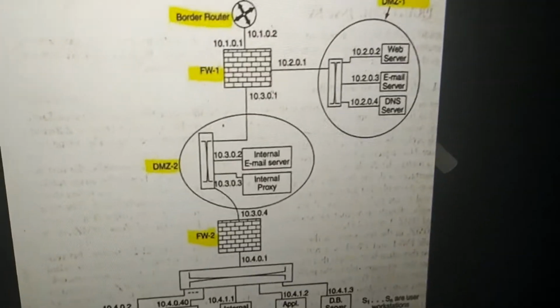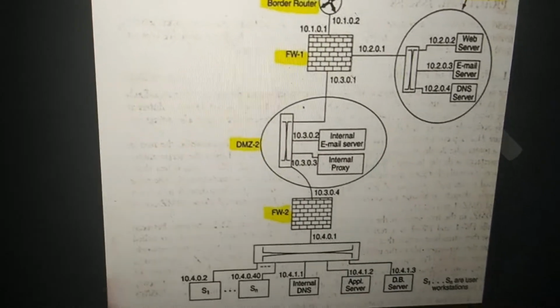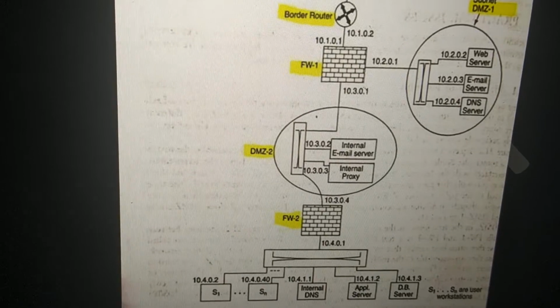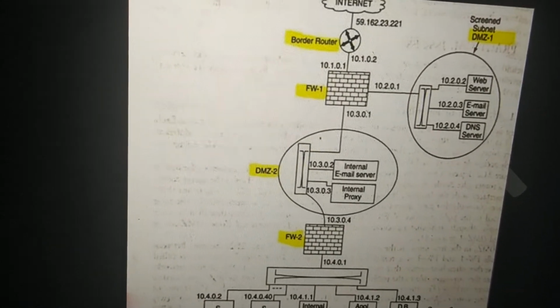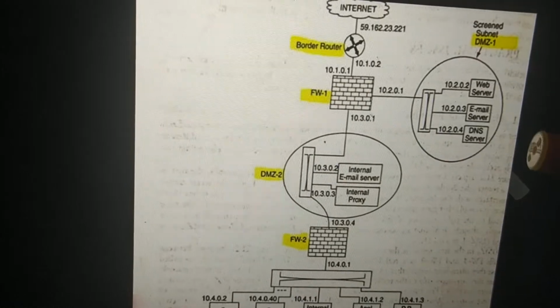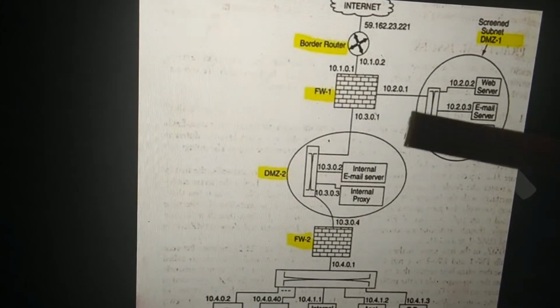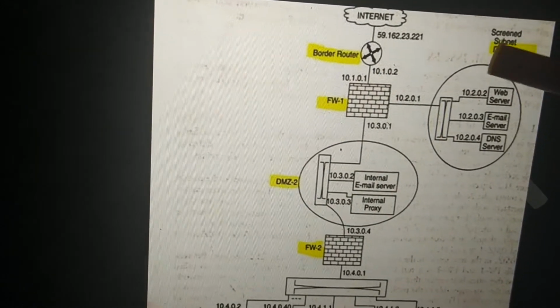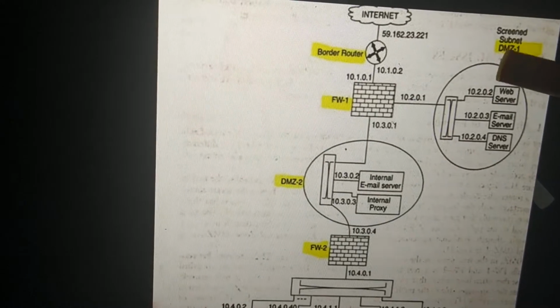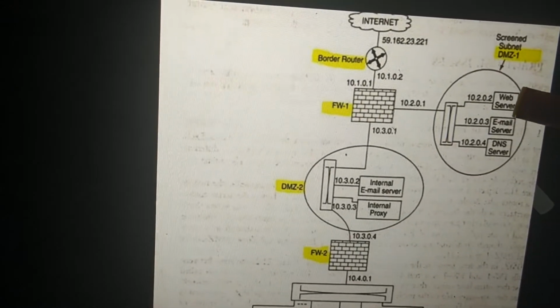Demilitarized zone. A demilitarized zone is a region between the internet and the intranet. It connects the external network and the internal network, or you can also say it is an area between two firewalls. So this is demilitarized zone 1, which has all the external servers.